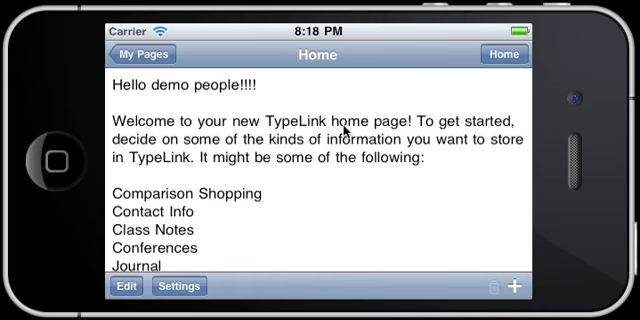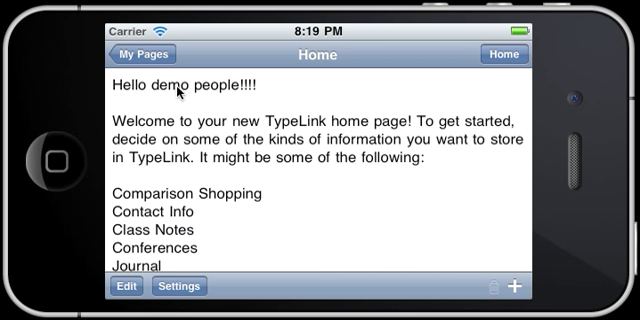So that's all fine and good, but the real power of TypeLink comes from making links. And so it's really easy to do that. And the way you do it is, so let's say I wanted to create a demo people page for you demo people. And the way I would do that is I want to first select the text demo people when I'm here in the view mode, not in the edit mode, but in the view mode.